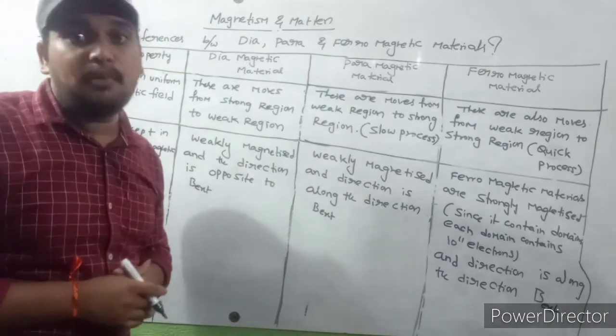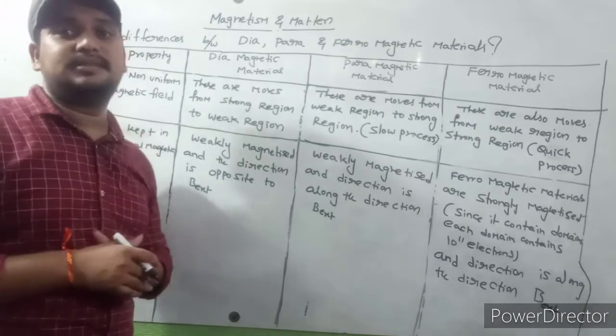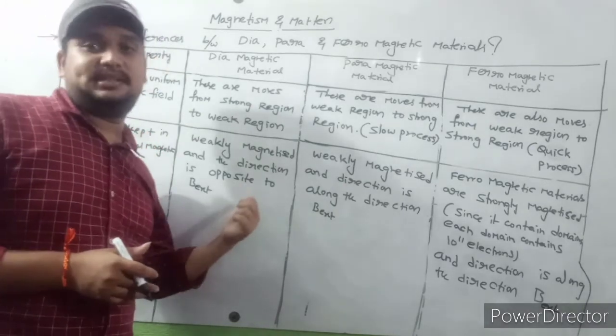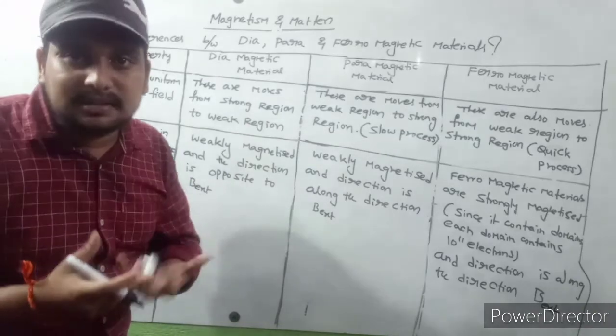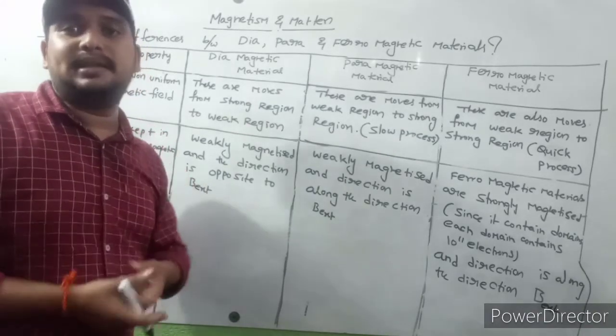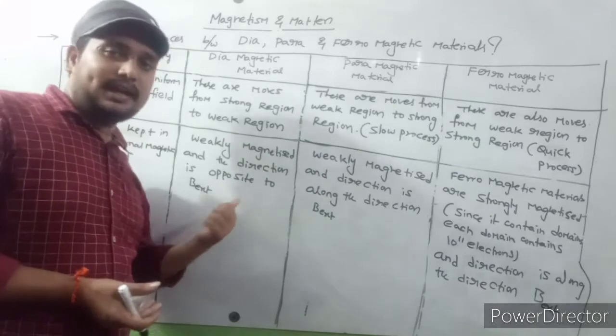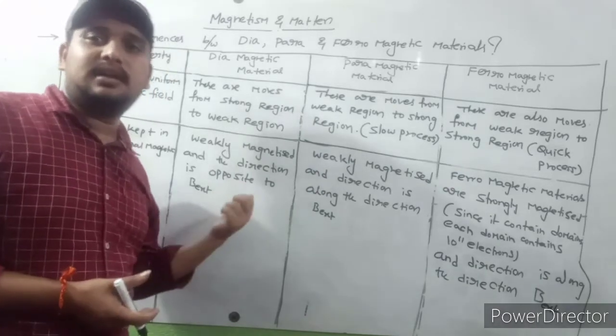Direction opposite to the external field means the nature of the force is definitely repulsion. That's why diamagnetic materials are weakly repelled by the magnet.